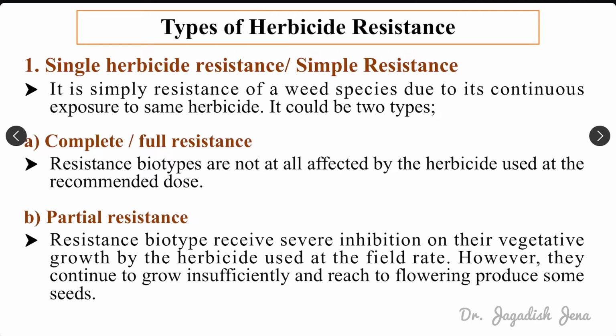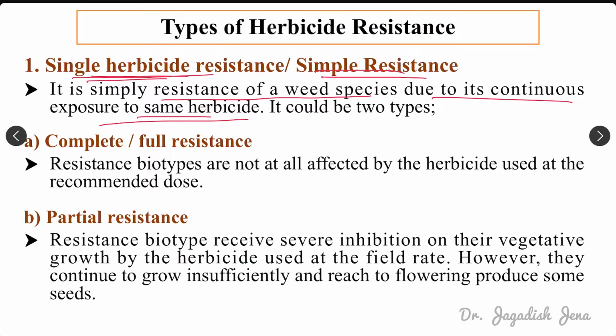Next thing is types of herbicide resistance. There are several types of herbicide resistance you can find in nature. The first one is single herbicide resistance, or simple resistance. Basically, when we apply one particular type of herbicide and a weed is capable of resisting that particular herbicide, that is called simple resistance. It is simply the resistance of a weed species due to continuous exposure to the same herbicide.